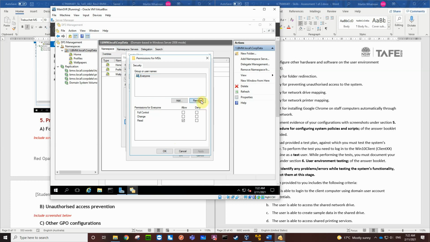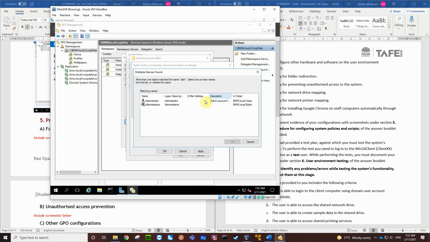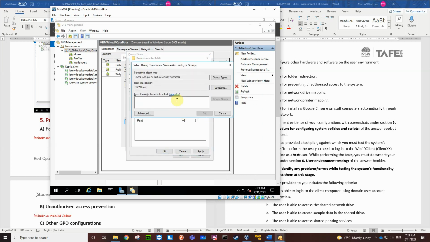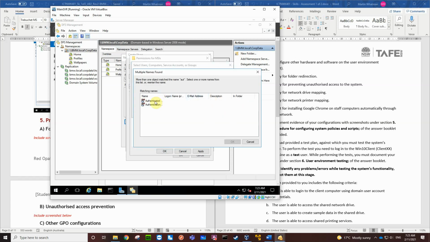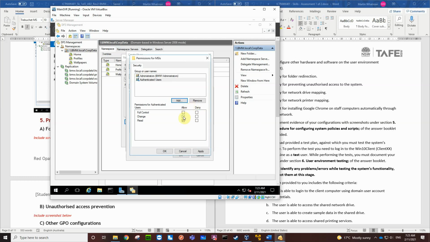So I'm going to remove everyone, add administrators group, and they always get full control. I'm going to add in authenticated users. And they're going to get read-only. Okay.